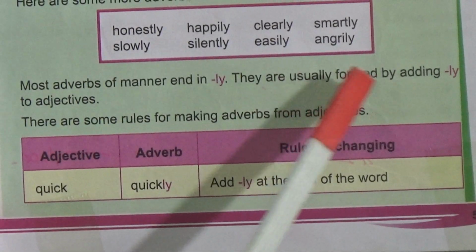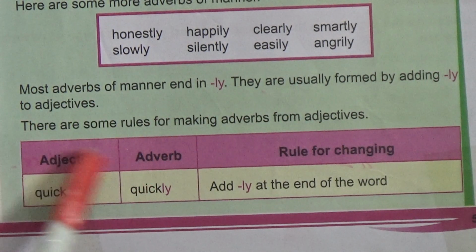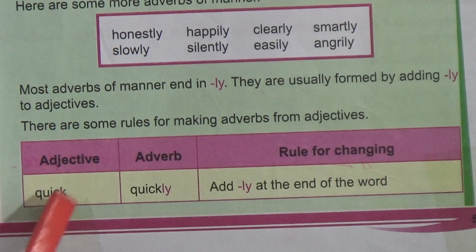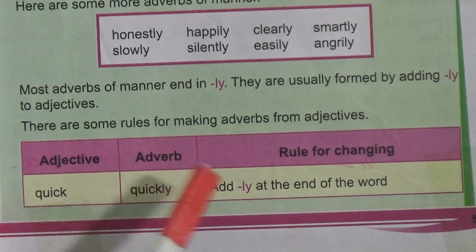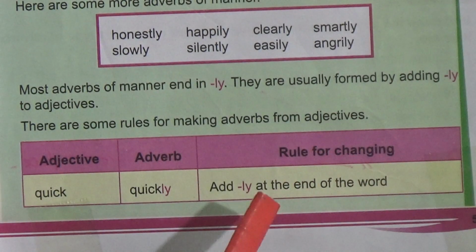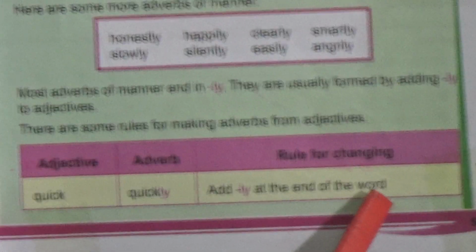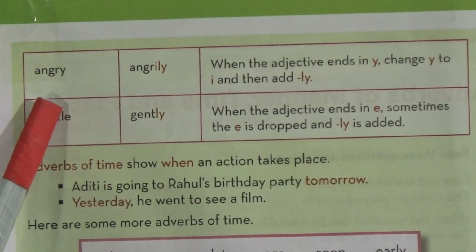They are usually formed by adding ly to adjectives. There are some rules for making adverbs from adjectives. The adjective is quick and its adverb form is what? Quickly. Rule of changing: add ly at the end of the word. Another example, the word angry.